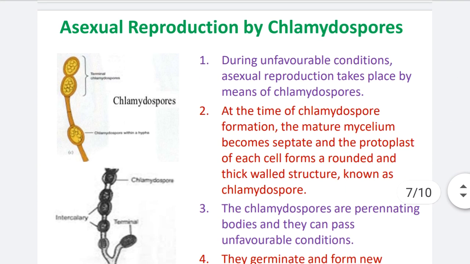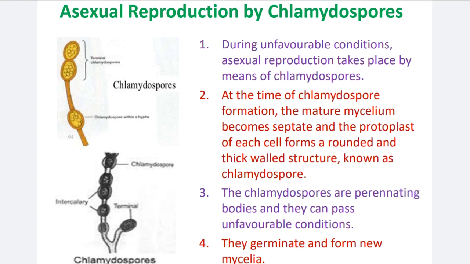Now the asexual reproduction by chlamydospores. What is the difference between sporangiospores and chlamydospores? The sporangiospores are developed in favorable conditions and chlamydospores are developed in unfavorable conditions. Sporangiospores are thin walled and chlamydospores are thick walled. Why are they thick walled? Because they are resting spores.